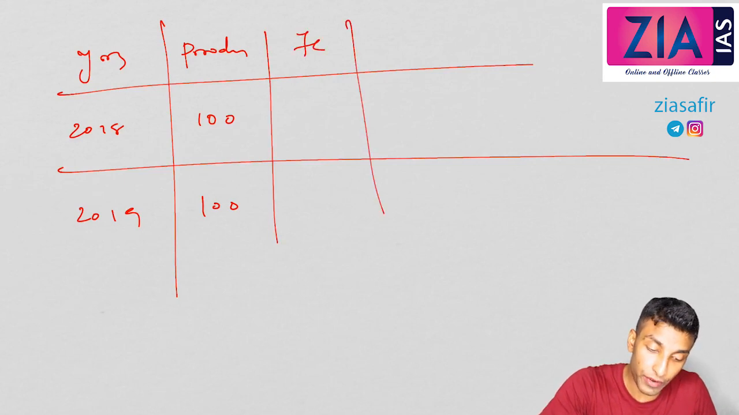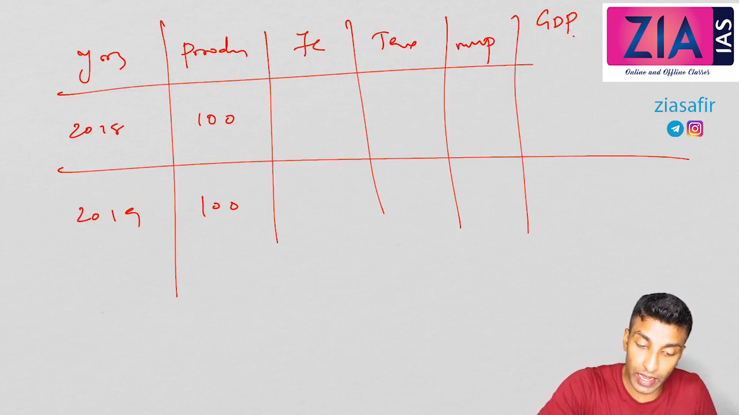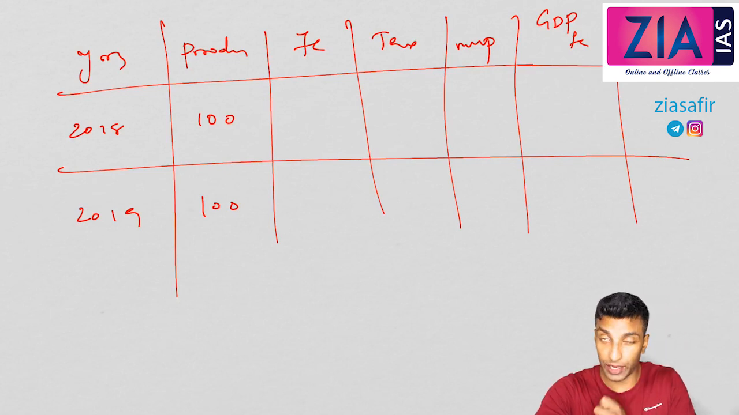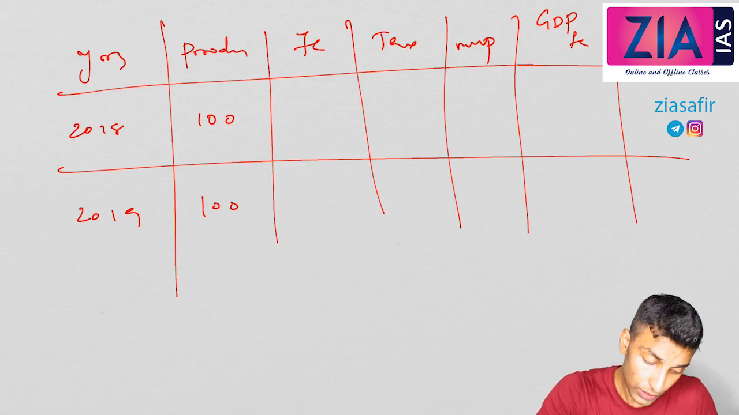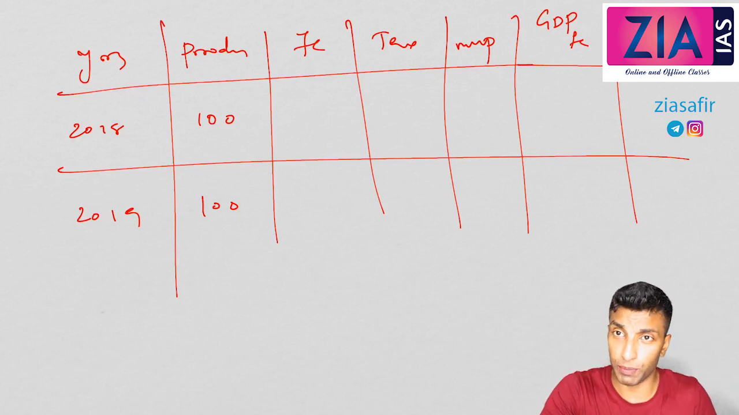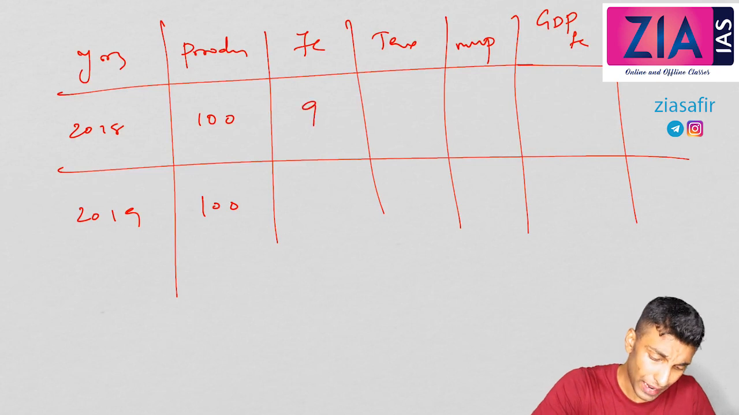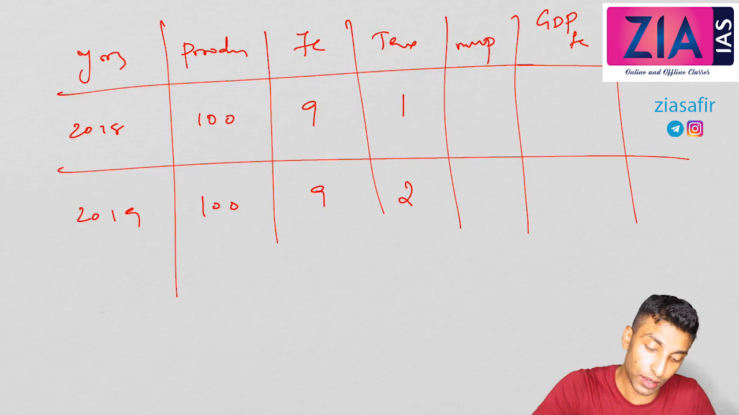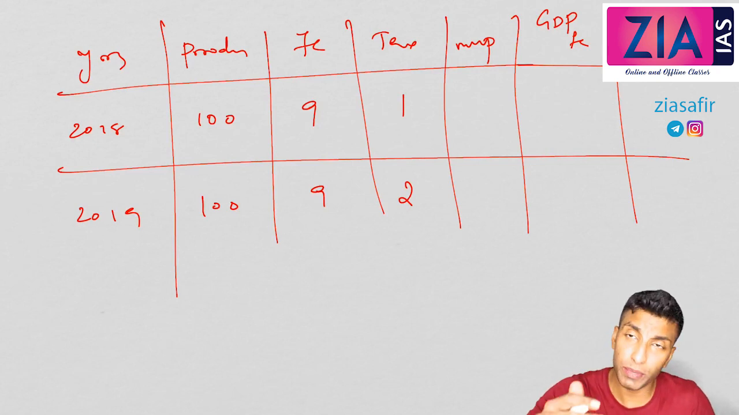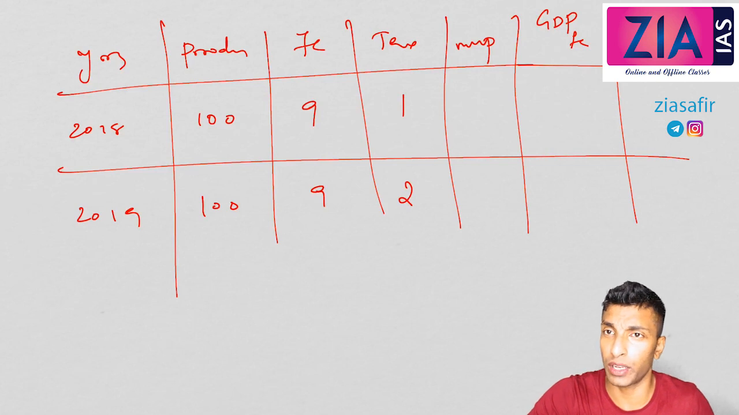And let's talk about the factor cost and taxes, then market price. Then we will calculate GDP at factor cost, and we will also calculate GDP at market price. These are the columns that you are supposed to draw in your notebook. So production is 100, no change in production in two years. Factor cost will be the same, 9. Taxes are 1 rupee in the first year, and taxes increase in the second year. So market price will be factor cost plus tax. Don't think about subsidy here, I'm only talking about tax.